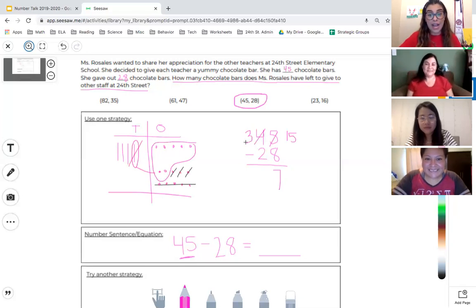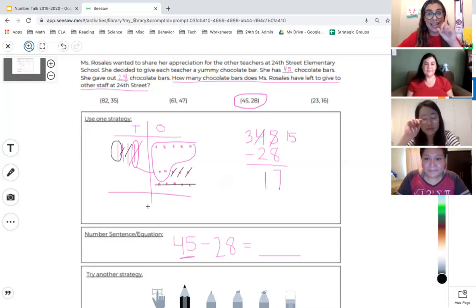Okay, now I need to see the 3 minus 2. So I know 3 minus 2 is 1. So I have 17, but I need to show that in my tens space. So I have 3 tens, take away 2, and I'm going to use black to really show that I'm taking away. So 1, 2, and what I have left is a 1.